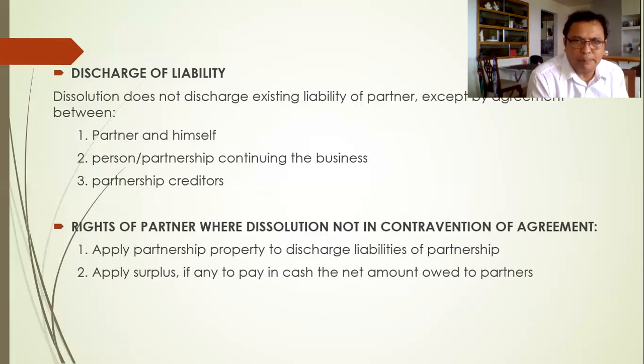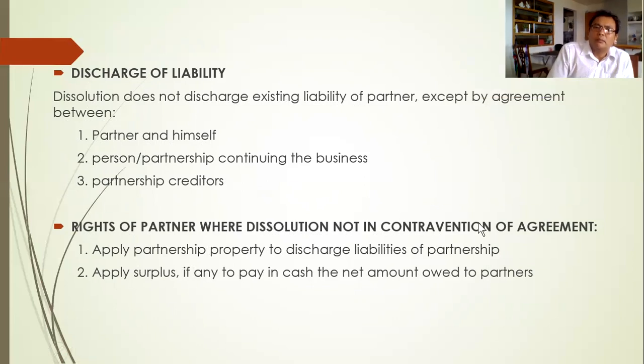So it only happens when there is an agreement between the partner and another partner that he is discharged, or between that person and the partnership continuing the business.